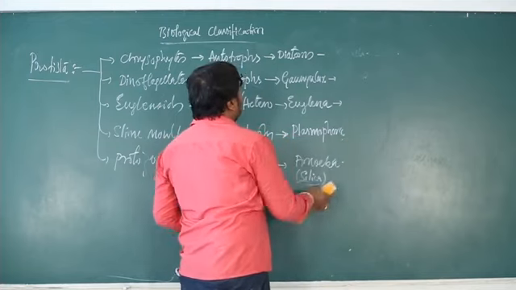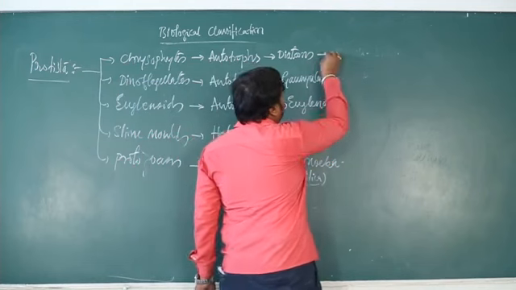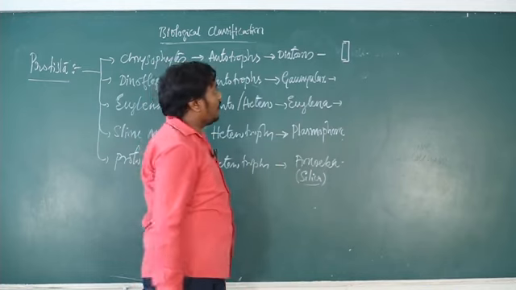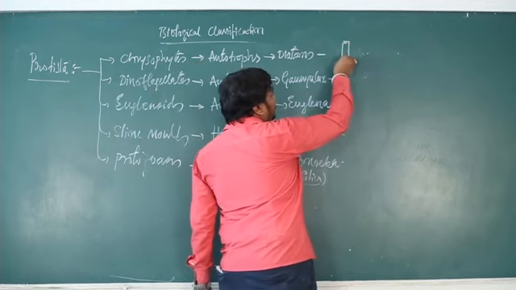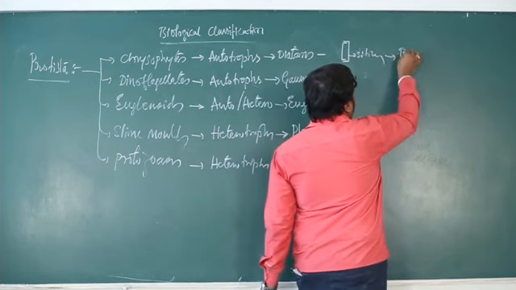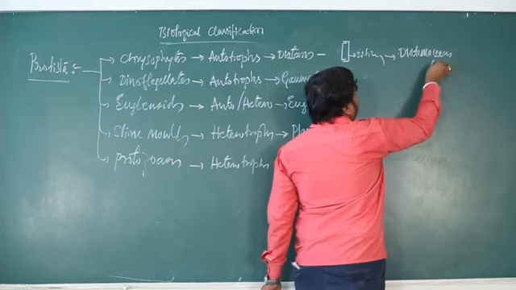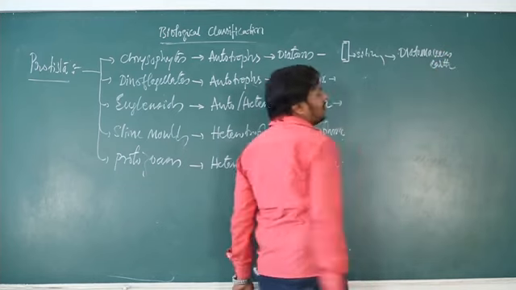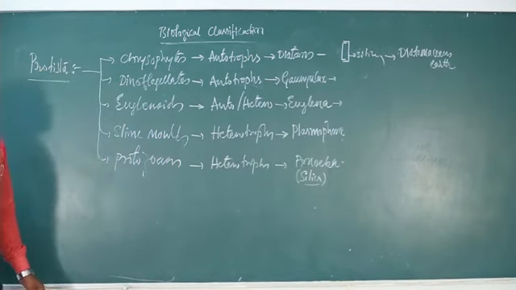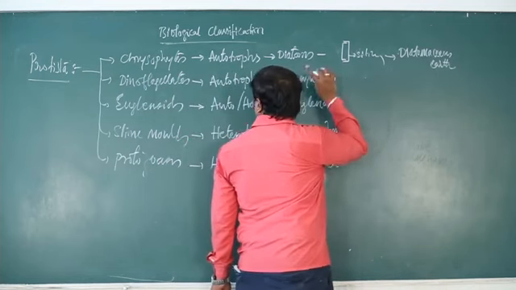Then another speciality is here. Chrysophytes, they have the cell wall like a soap box. They fix like a soap box tara fix agirutte. It is made up of silica. And they form diatomaceous earth. This diatomaceous earth is used as a polishing agent, and even carborundum can be manufactured by using that diatomaceous earth.